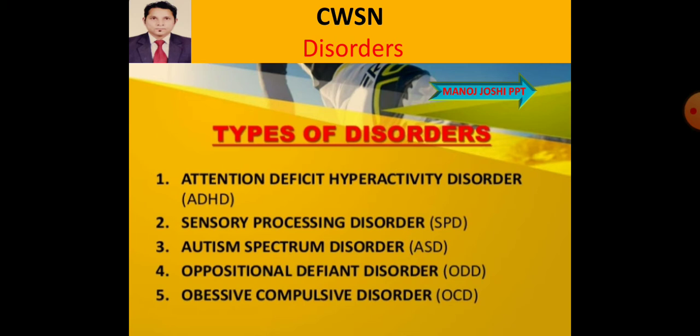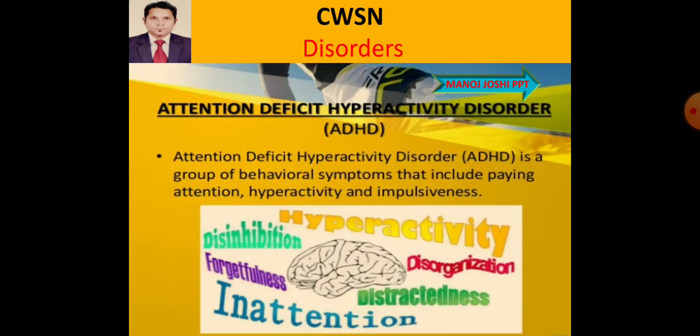So there are 5 disorders we will discuss in detail: attention deficit hyperactivity disorder, ADHD; sensory processing disorder, SPD; autism spectrum disorder, ASD; oppositional defiant disorder, ODD; and obsessive compulsive disorder, OCD. So one by one we will discuss all these. First is attention deficit hyperactivity disorder, ADHD.